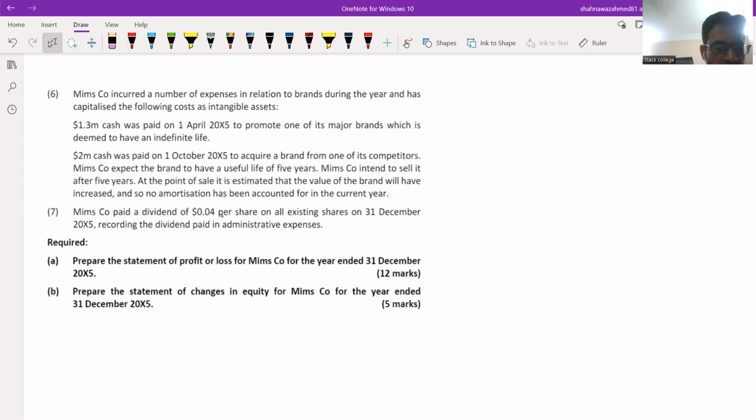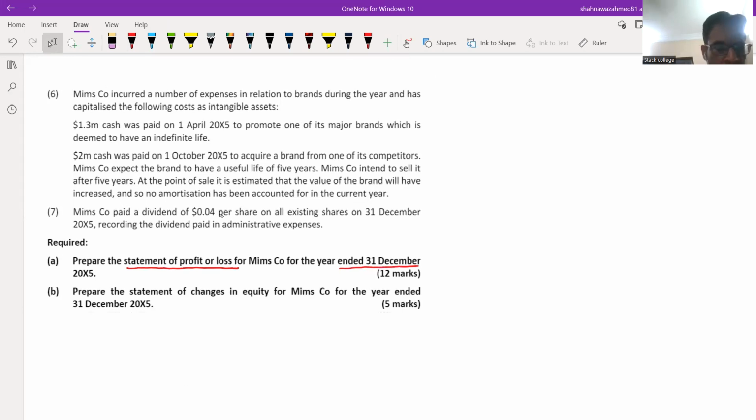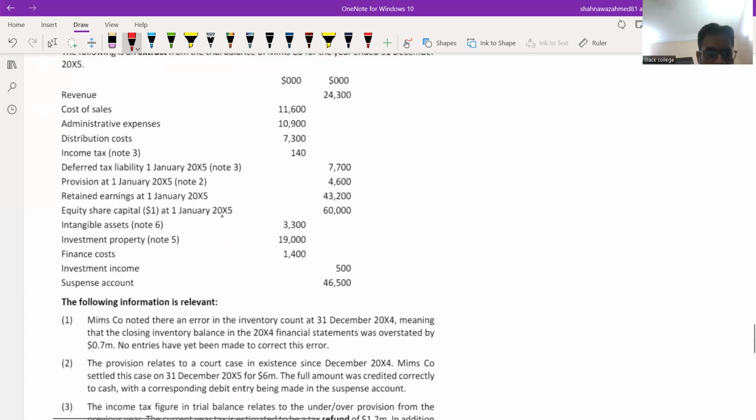In the first part, we have to prepare a statement of profit and loss for the year ended 31st December 20x5, 12 marks. And then instead of a balance sheet, we have to create a statement of changes in equity for the year ended December 20x5.